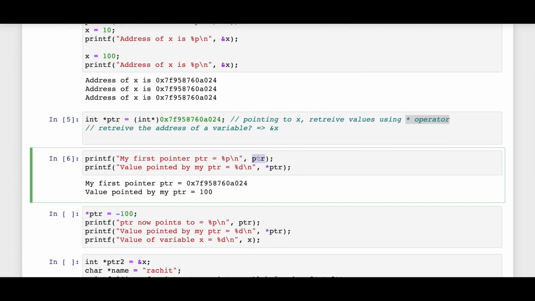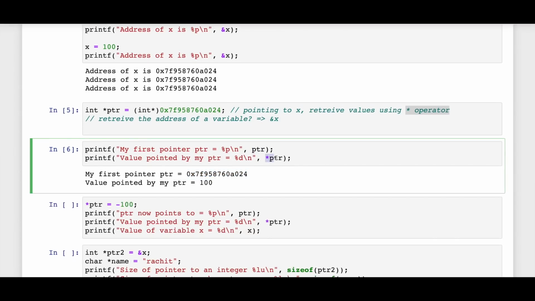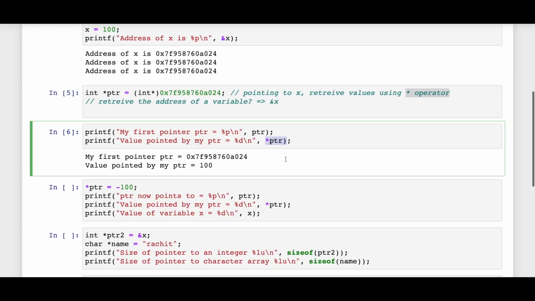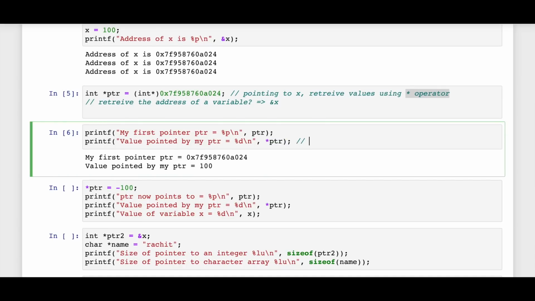So the address stored in pointer is of that of variable x. And then I'm getting the value of x using the star pointer operator. All right. So this is how you get out the value from pointer. Cool. So far, so good.